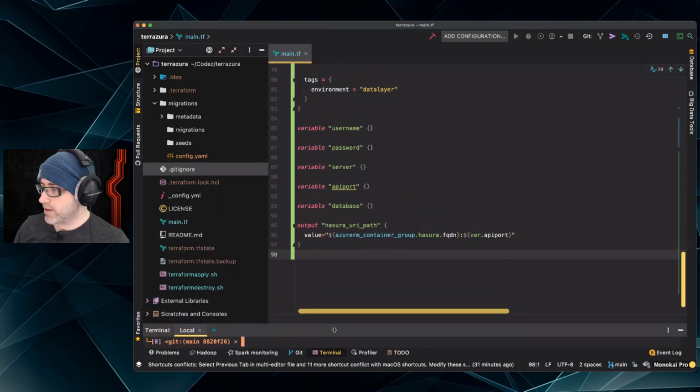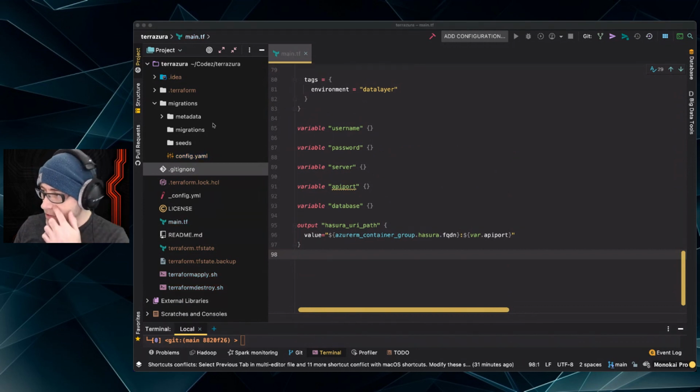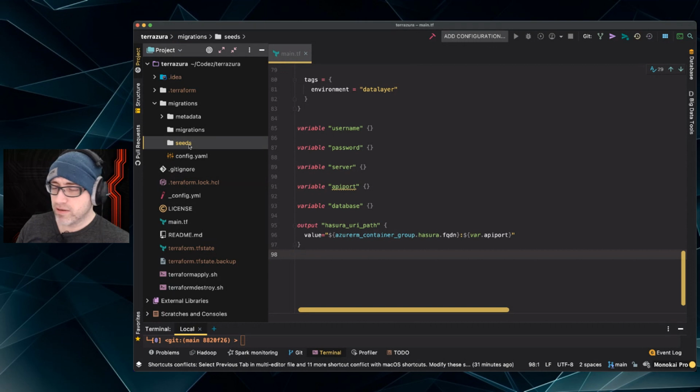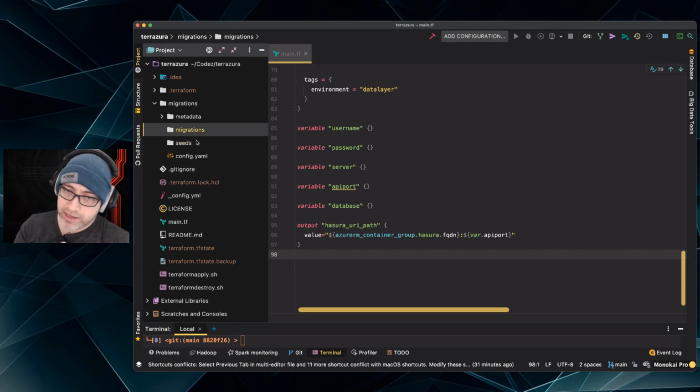So real quick conversation about some things here. In this directory structure, you have migrations, metadata, and seeds. Seeds are files that you use to write SQL to insert some initial data. This is great if you have, say, the 50 states for dropdowns or something, and you want those added in every single time, put it in the seeds. If you want to go in migrations, this is where you'll see all the migrations as we create those.